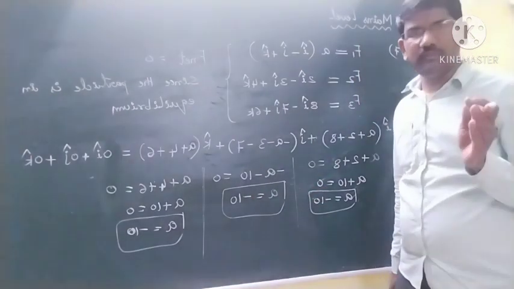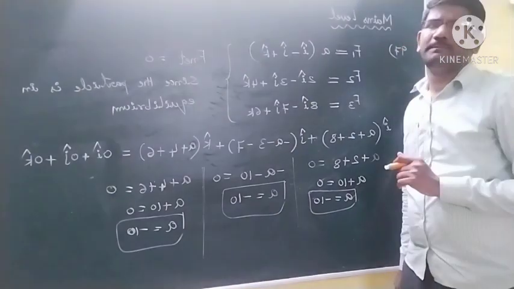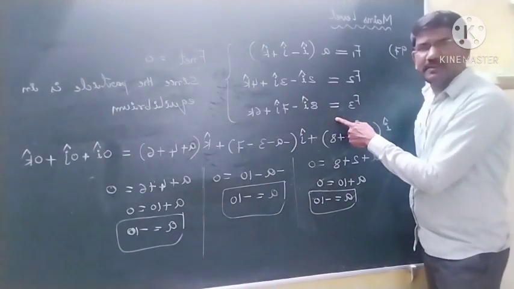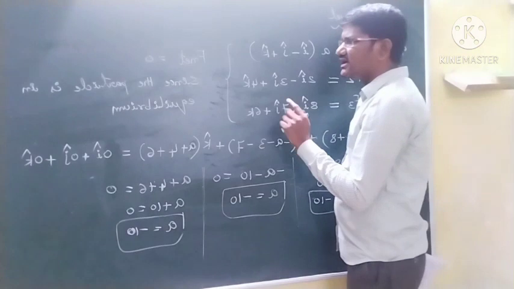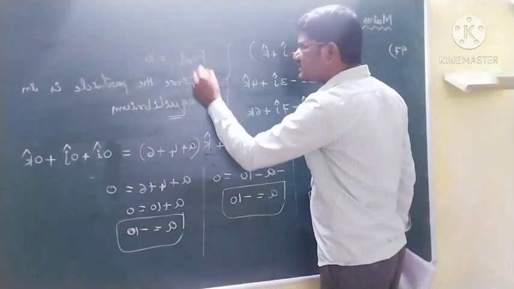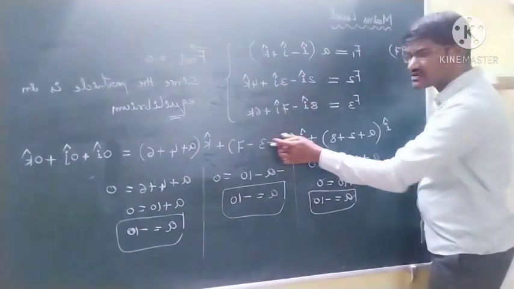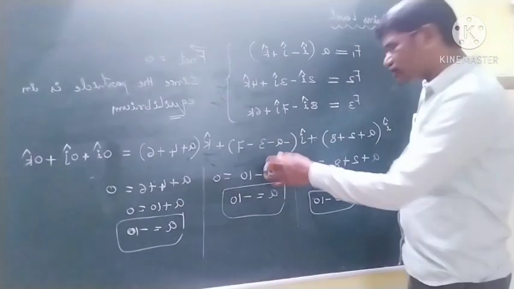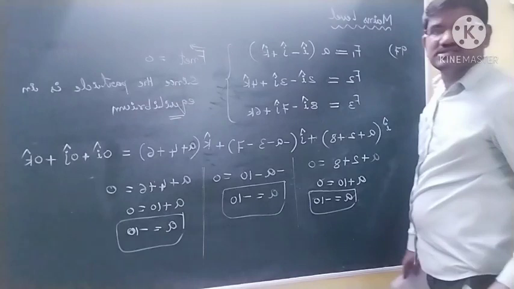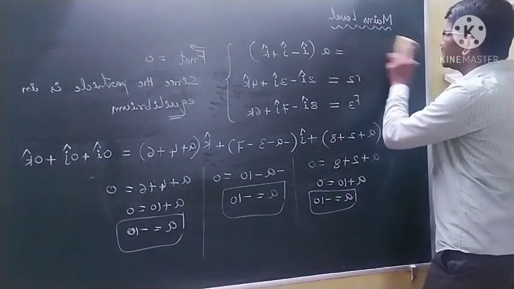So this is a problem based on equilibrium. So three forces act on a particle and keep the particle in equilibrium. So it means the net force must be 0. The net force means sum of all the forces, you have to make it equal to 0. So we got the answer. And see another problem, students.